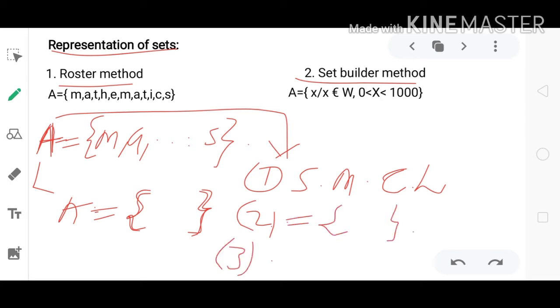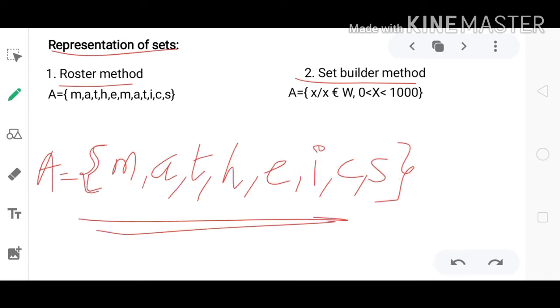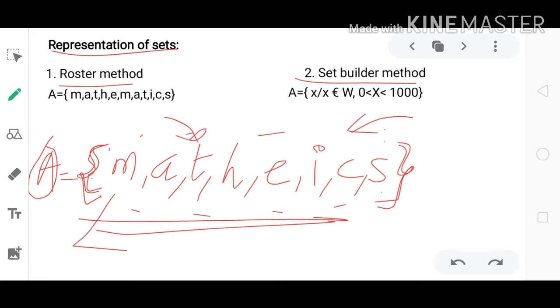The third one is that in a set there is no repetition of elements. One element can be used only one time. So the set name is always capital letters. A set is represented with open and closed braces, and inside the open and closed braces, all these things are elements.